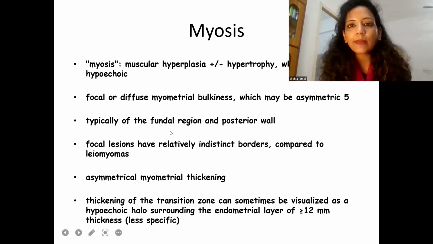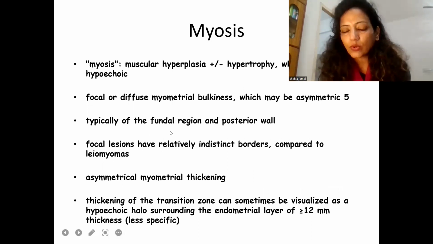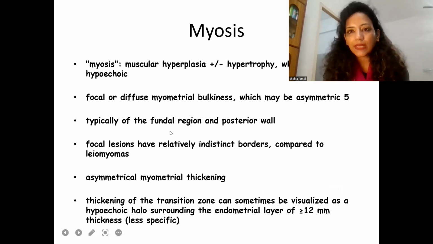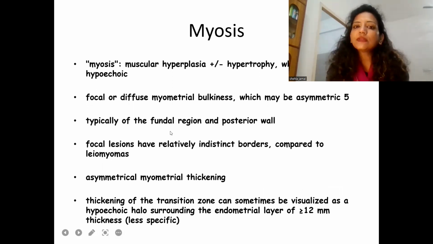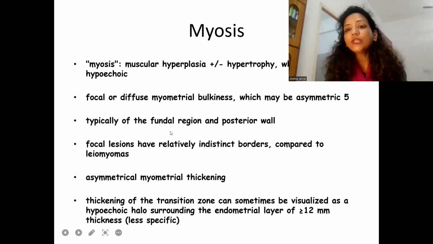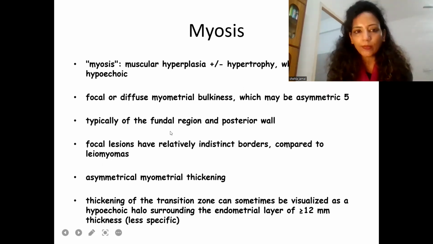Myo means muscular hyperplasia, with or without hypertrophy. There is focal or diffuse myometrial bulkiness, which may be asymmetric, typically of the fundal region and posterior wall. Focal lesions have relatively indistinct borders compared to leiomyomas, and this is how we differentiate fibroid from adenomyoma.